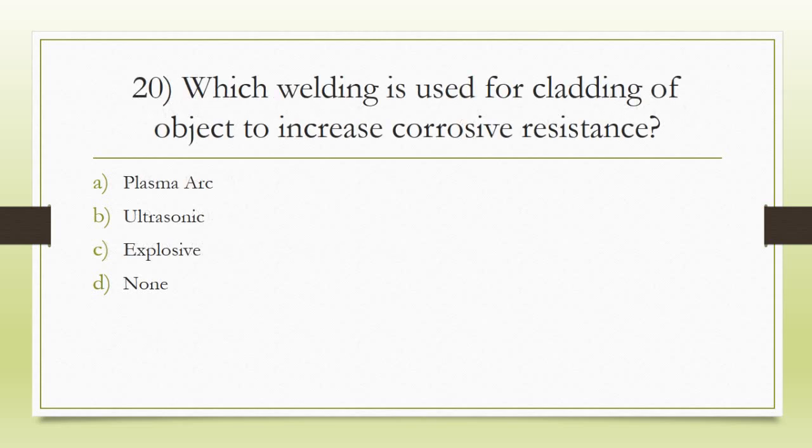20th question, which welding is used for cladding of objects to increase corrosive resistance? The correct answer is option C, explosive welding.